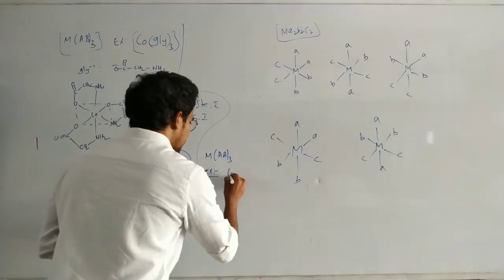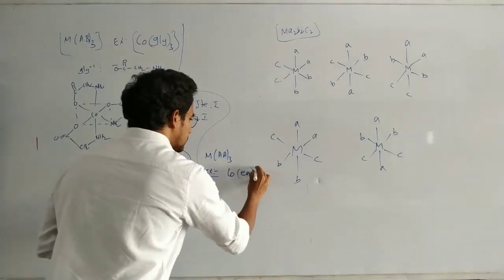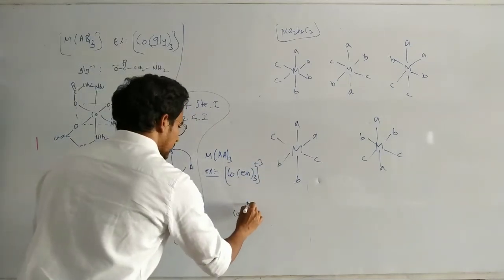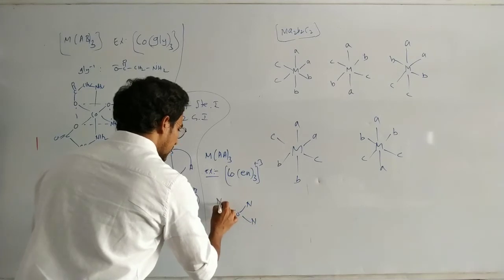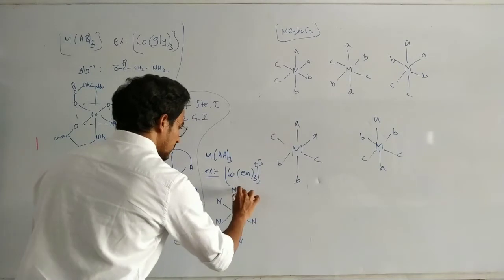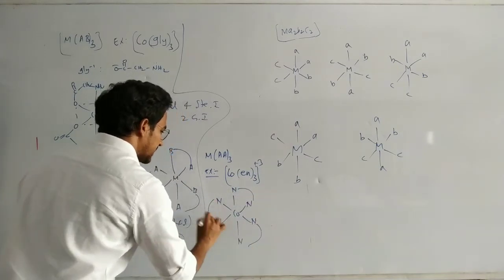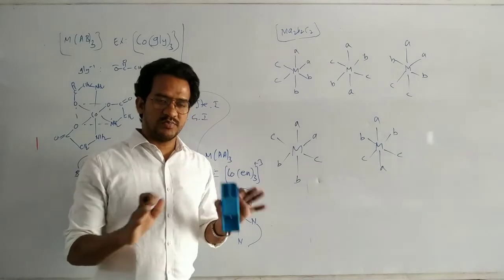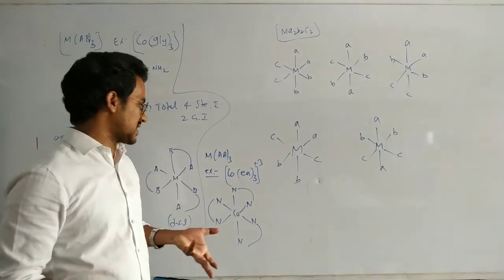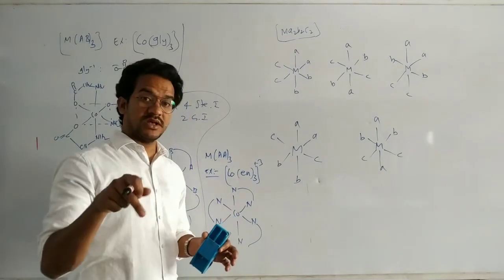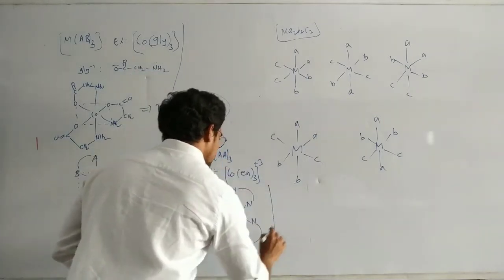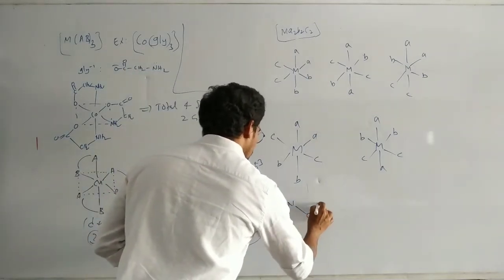Co(en)3 3+. That means cobalt, nitrogen, nitrogen, here nitrogen, here nitrogen. Here bidentate ligand, bidentate ligand, bidentate ligand. Geometric isomerism is not possible for this one because all of the atoms are similar, we cannot say cis and trans. But this is optically active. There is no symmetry actually. So here this is the mirror image. If it is dextro, then levo we can write.